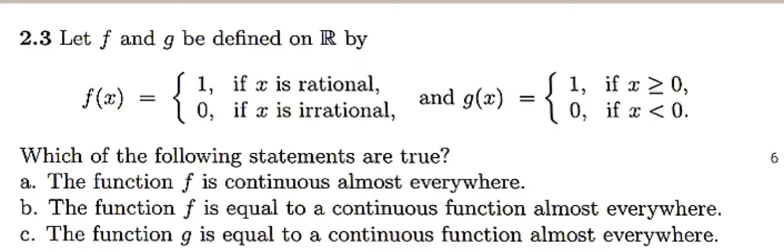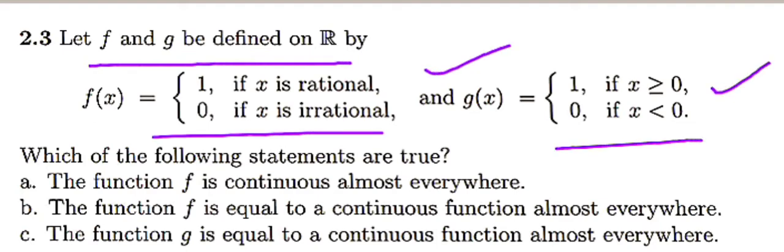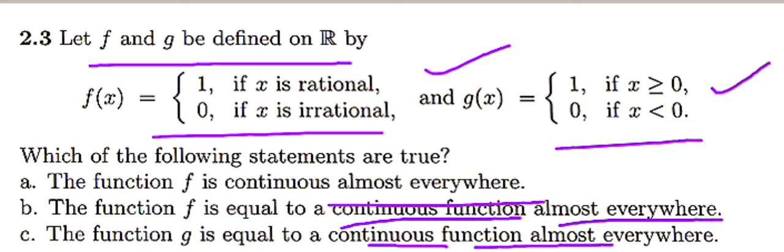Now we discuss the second question, which says let f and g be defined on R. There are two functions f and g, where fx is 1 if x is a rational number and 0 if x is irrational, and gx is 1 if x is greater than or equal to 0, and gx is 0 if x is less than 0. You have to say which of the following statements are true. First option is the function f is equal to a continuous function almost everywhere. The function g is equal to a continuous function almost everywhere.